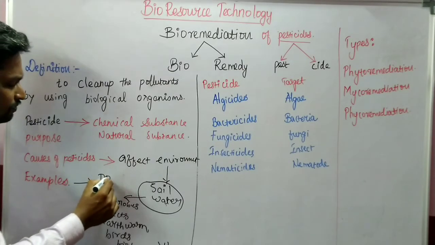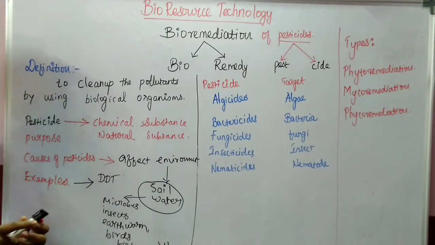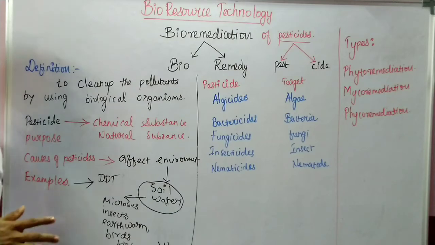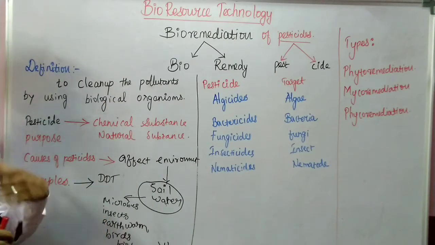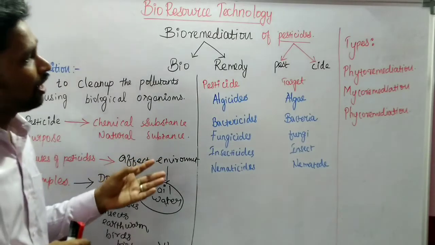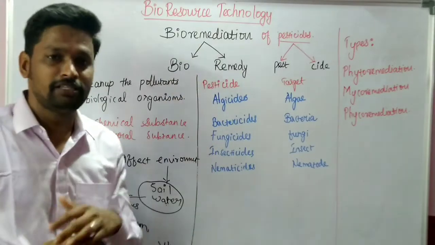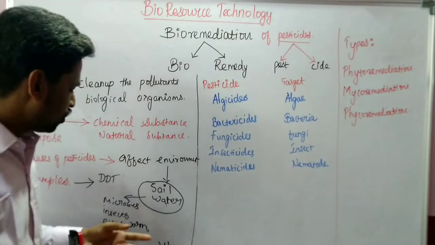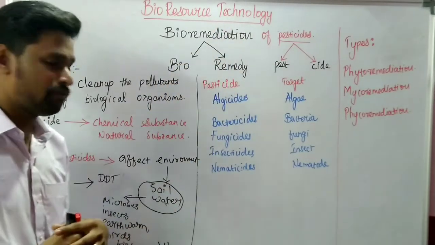So DDT, like that, insecticides will be applied in the agriculture area to increase the productivity. These toxic chemicals are being used, and we are unable to stop the usage of chemical pesticides and chemical fertilizers because we are dependent on yield. But we should overcome the problem, right? If we do not start the degradation of pesticides, it will definitely reflect in our health. So that is why we are targeting bioremediation to clean the pesticides from our environment.